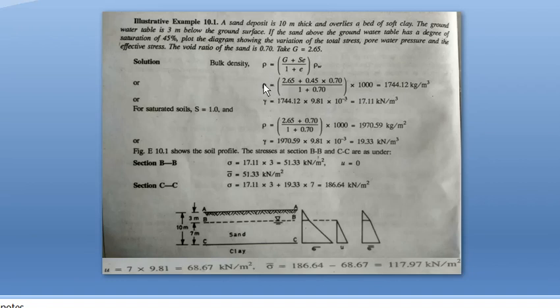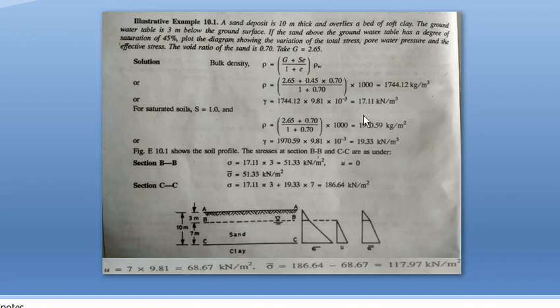But you can just use the direct equation: bulk unit weight is equal to (G plus e S) divided by (1 plus e), into unit weight of water. You can directly substitute 9.8 and skip this step. You have studied this method in the first module, so there is no need to explain more about this calculation.